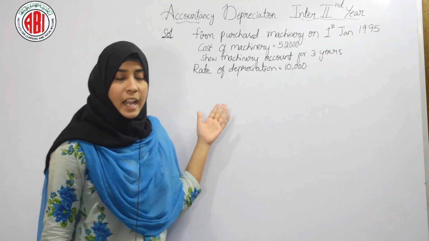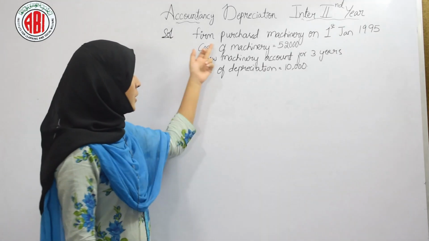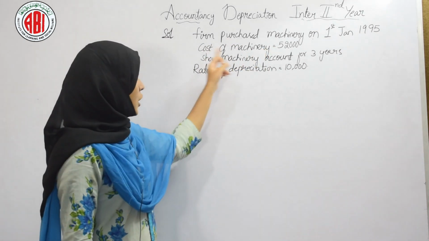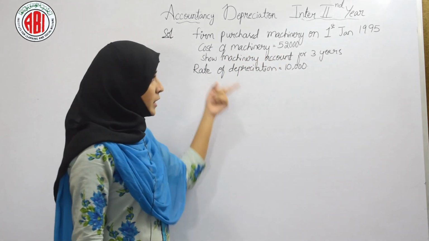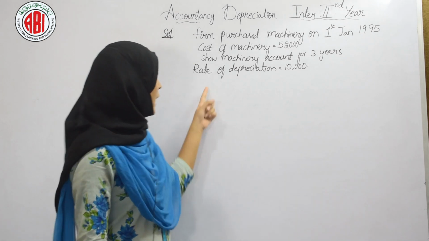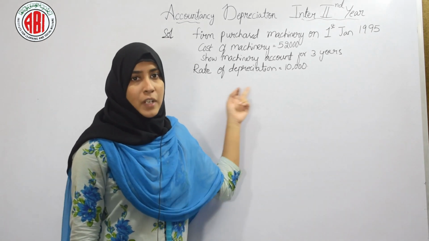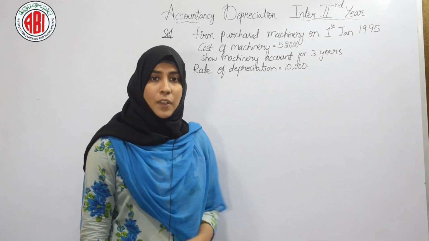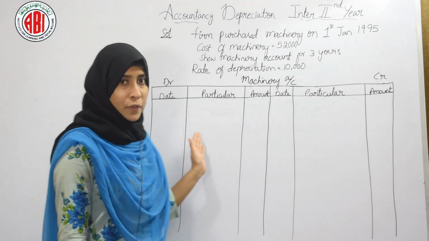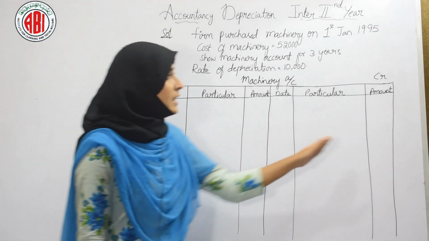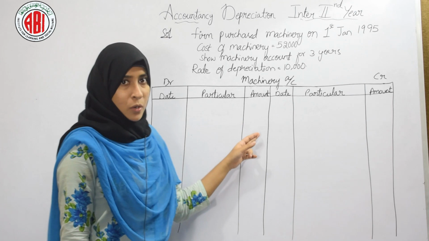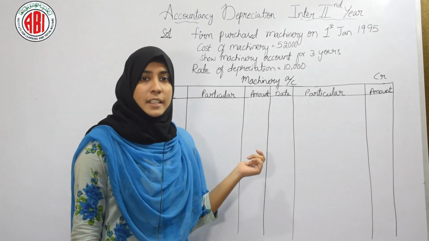Now these are the highlighted points from our question. Firm purchased machinery on 1st Jan. Date is very much important here. Cost of machinery is 52,000. Show machinery accounts for 3 years. So we have to show machinery accounts for 3 years, and we have calculated the rate of depreciation, that is 10,000. Now we will prepare machinery account. So this is our pro forma of machinery account. It consists of two sides, that is debit side and credit side, and each side has 3 columns: date, particular, amount, date, particular, amount.